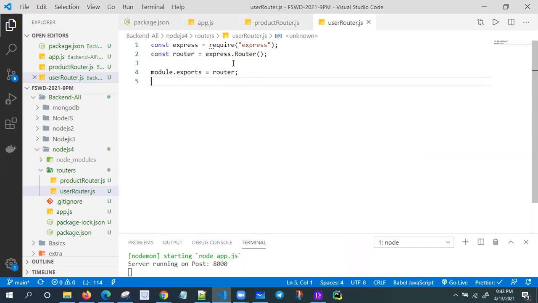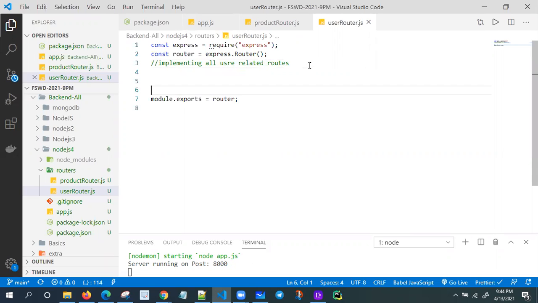Okay. So let me implement all user related routes.